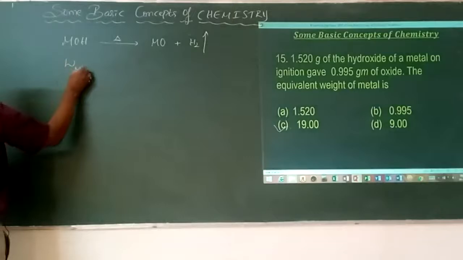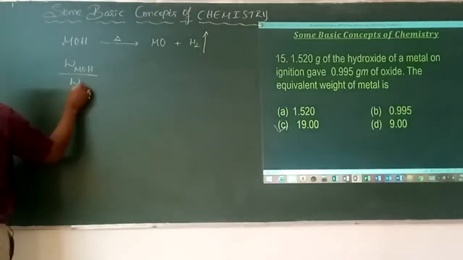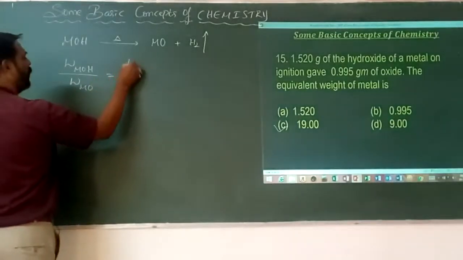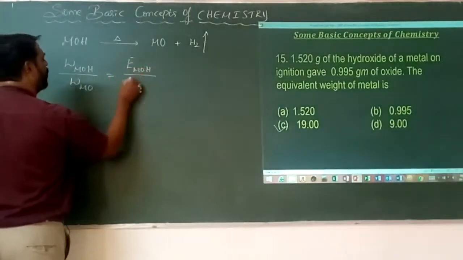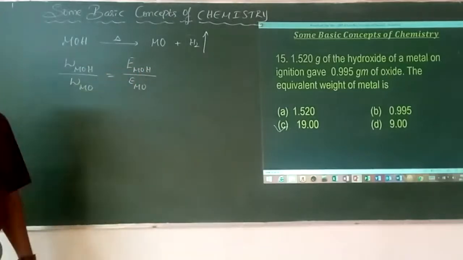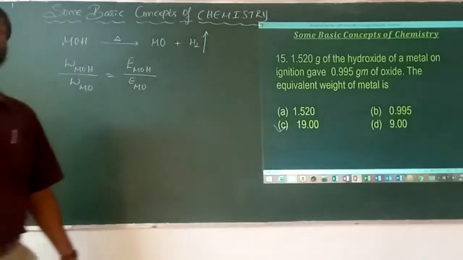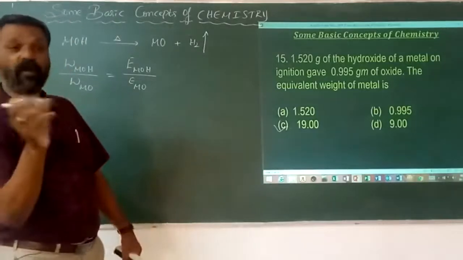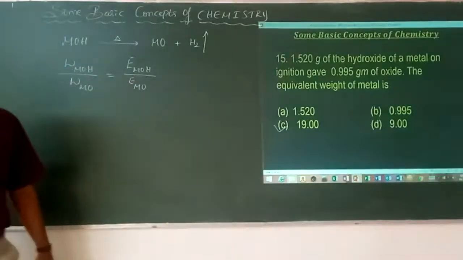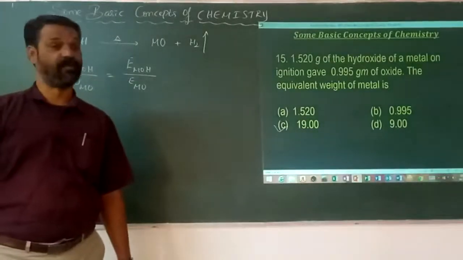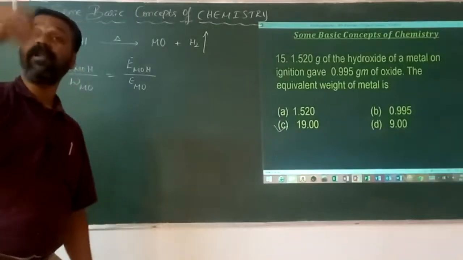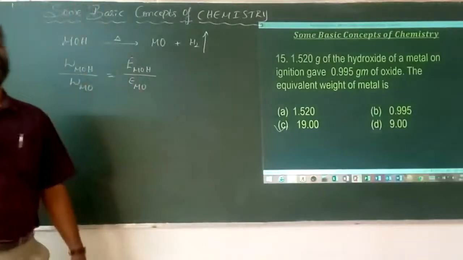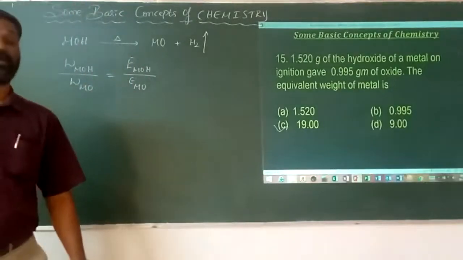For that you have to be familiar with the formula. Mass of metal hydroxide divided by mass of metal oxide is equal to equivalent mass of metal hydroxide divided by equivalent mass of metal oxide. It is the same concept that we use in Faraday's second law of electrolysis. If the same quantity of electricity is passed through 2 or more different electrolytic solutions, then the masses of the individual substances deposited are always proportional to their respective equivalent masses. But here it is an interconversion.